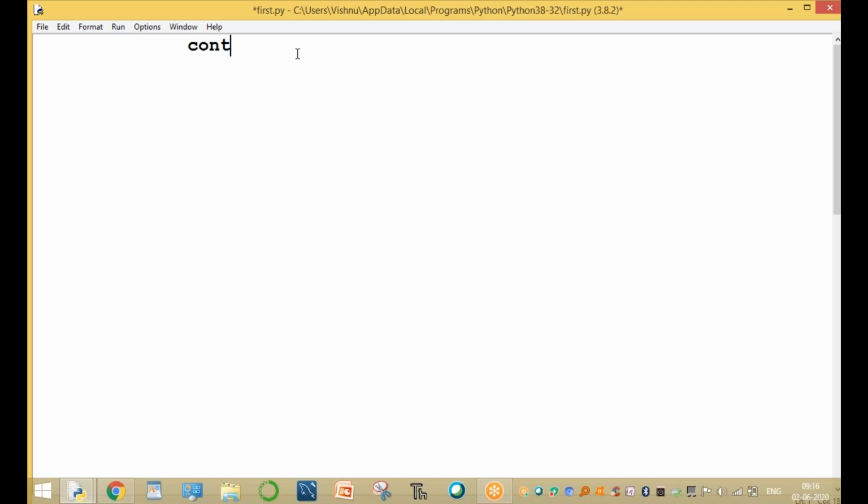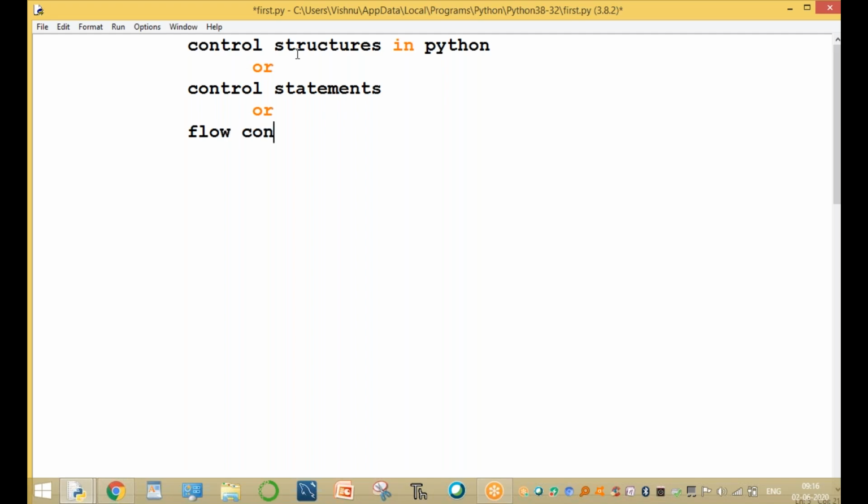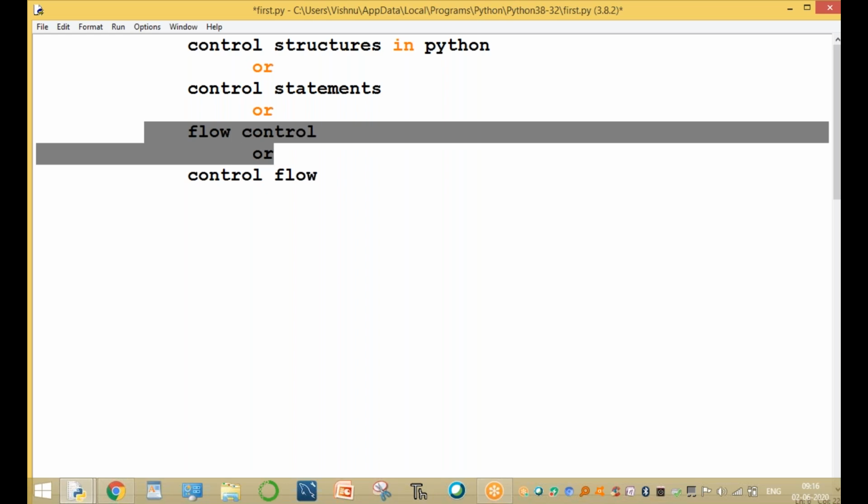Today's topic is control structures in Python. Now, what are the different control structures? It is also called a control statement, or sometimes a flow control statement. Flow control and control flow, all are the same. Control flow statements or flow control statements.